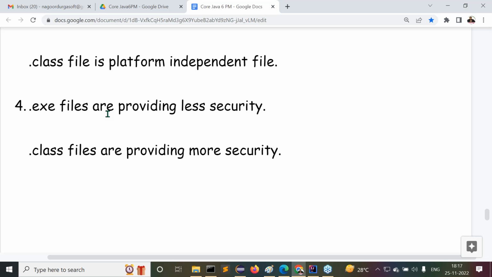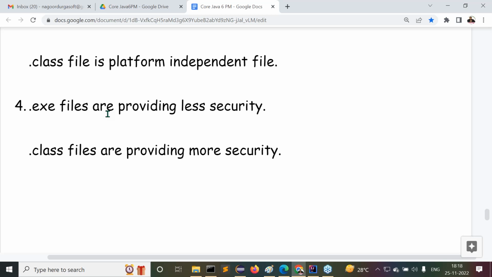I'm telling you the second direction also, now try to understand this second direction, guys. Observe carefully. In general, if you observe outside, almost all the virus related software, malware, are provided in the form of .exe files only. No virus related software is provided in the form of .class files.